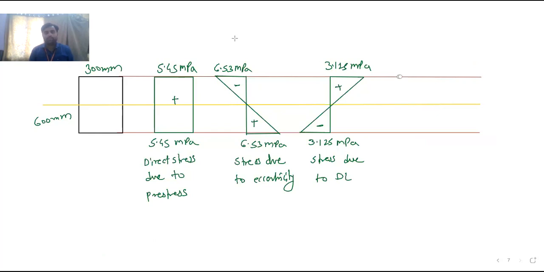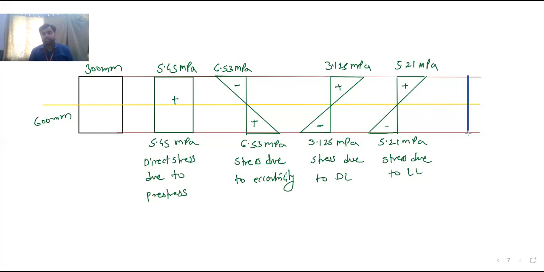The same diagram will be there. Okay, so I will draw the small diagram so that it will not overlap with the other diagram. This is plus minus 5.21 MPa, and this is your stress due to live load. And then your final diagram.